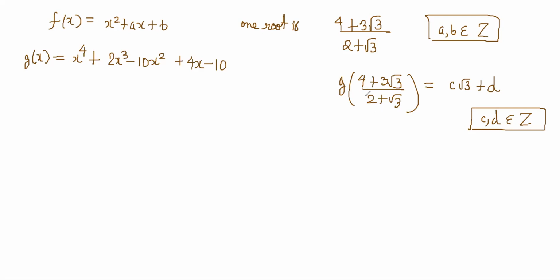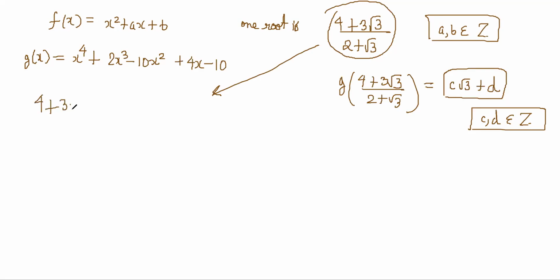(4 plus 3 root 3) by (2 plus root 3) is giving another value here. One root is this, and a and b are integers. So the first thing is to simplify this. Multiply by (2 minus root 3) by (2 minus root 3).